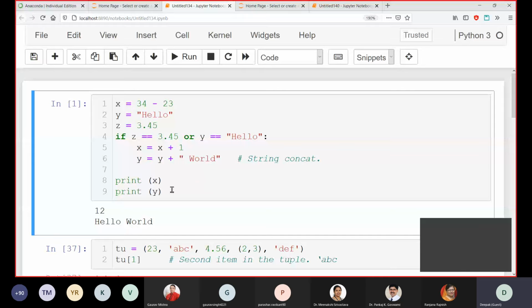Is it fine? Then, for example, last time we have done this calculation. A small code, we started with a little bit tough code to understand the nitty-gritties of Python. What are the different options over there? How can we write a small code? How can we print? How can we use an if statement? And what is the significance of these white spaces? Does everybody remember? Everybody on the same page?